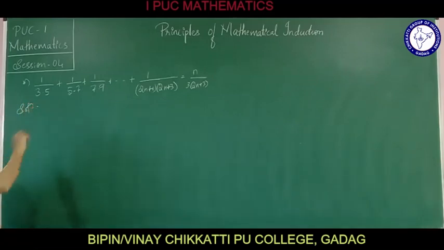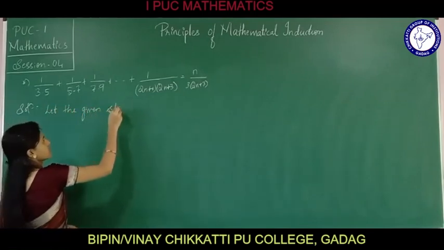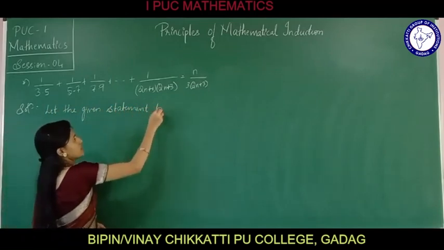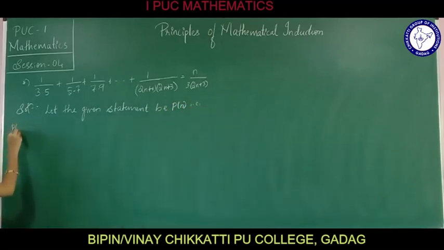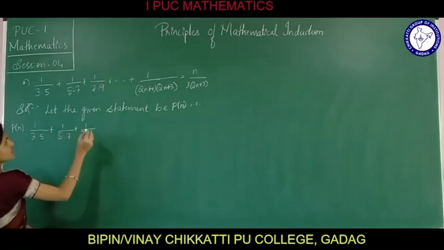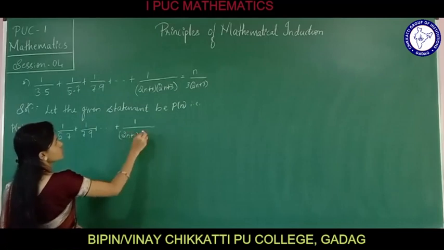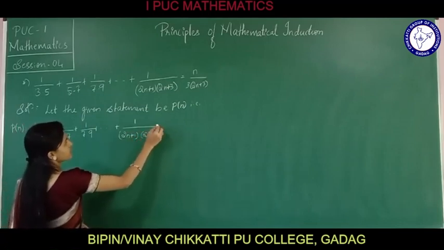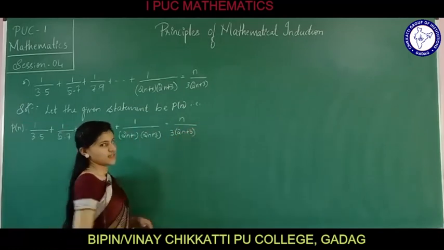Solution: let the given statement be P of n, that is, 1 divided by 3 into 5 plus 1 divided by 5 into 7 plus 1 divided by 7 into 9 plus so on up to 1 divided by (2n plus 1) into (2n plus 3) is equal to n divided by 3 into (2n plus 3). This is the given statement.